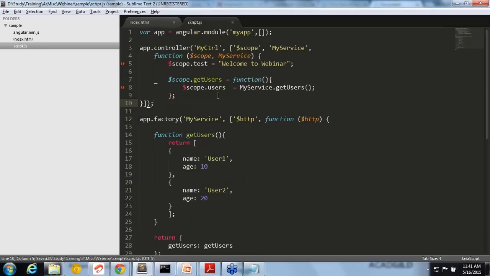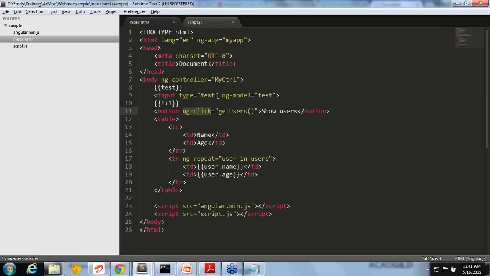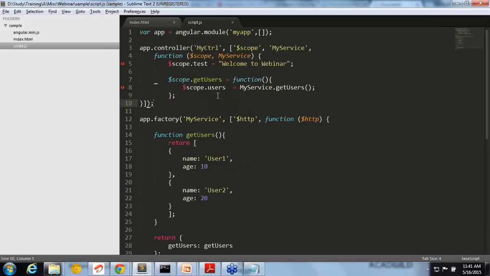So let's say you have a jQuery date picker plugin. The date picker needs to touch the DOM, right? It needs to select the HTML elements. So what you will do is create a custom directive, and that directive will internally create the jQuery plugin or anything.